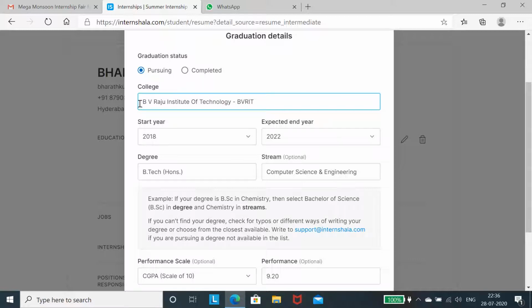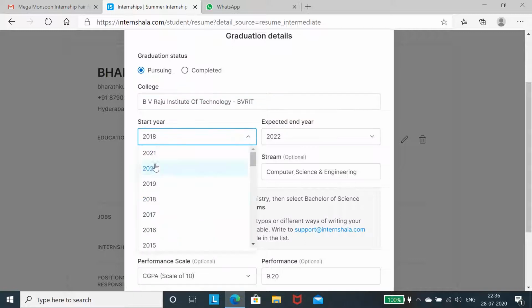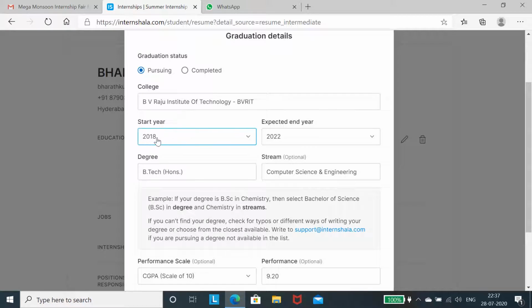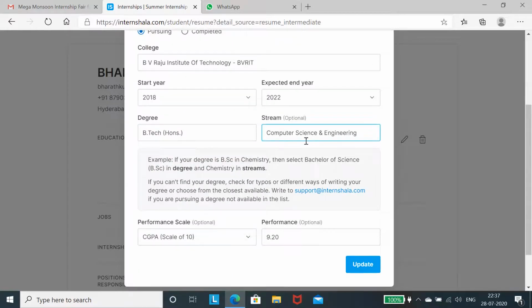And college name, you have to select BVRIT Institute of Technology, BVRIT. And starting year, when you have joined in this college, you have to select whether it is 2018 or 2017 or 2016. So 2016 is nothing but your passout will be 2020, 17 means 21, 18 means 22, 19 means 23, right? So for example, if I am a student of 2018, my expected end year is 2022, and for degree you have to select BTech, and stream is optional, computer science and engineering.